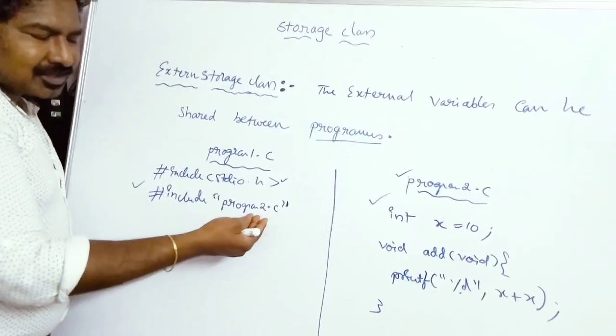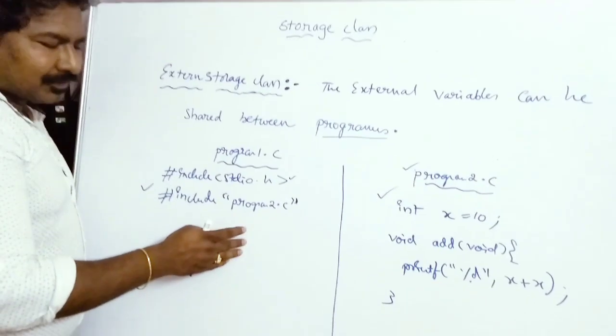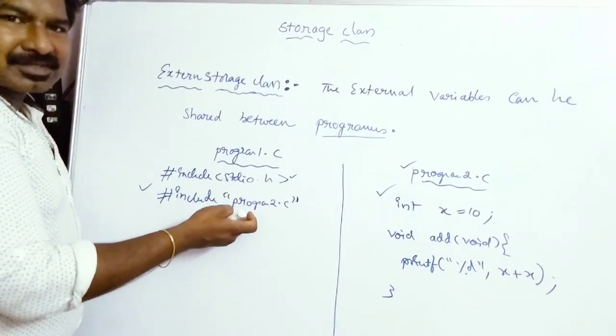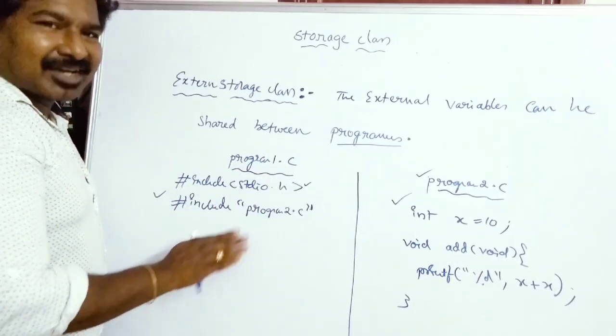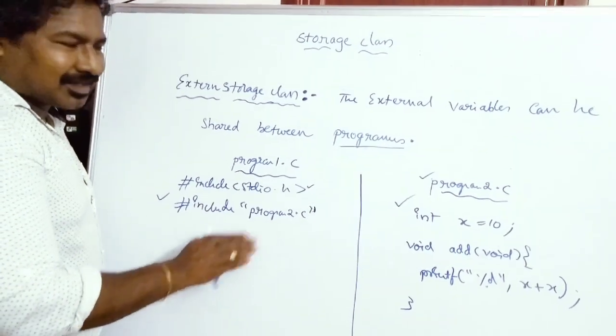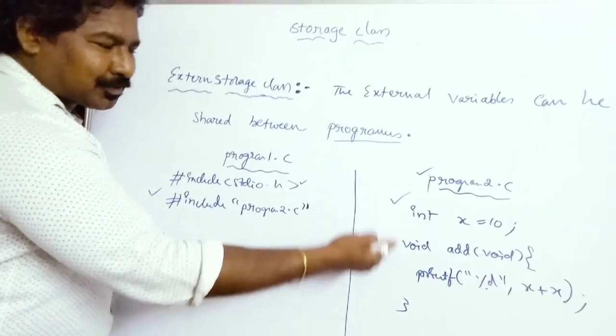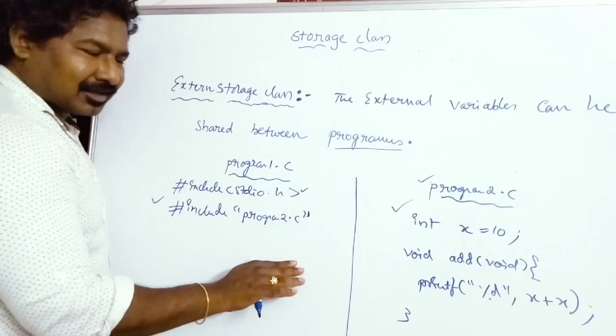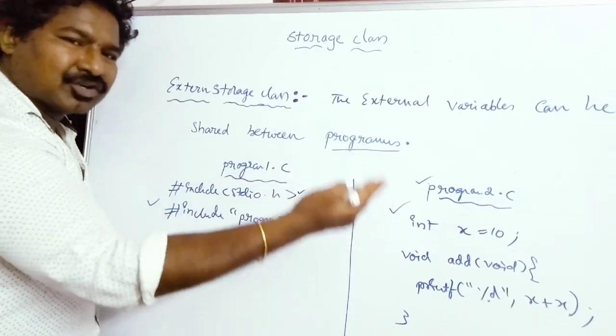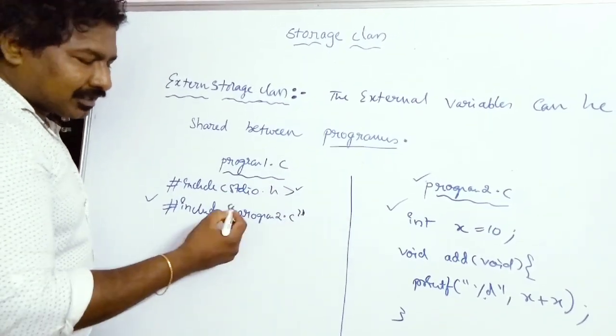So in this case, this program 2.c will be searched in the current directory, because in the current directory I am doing all my programs. So this program also exists in the current directory. So there is no need to go to the standard directory. So I need to write it in double quotes. So that is the difference between writing in angular brackets and double quotes.